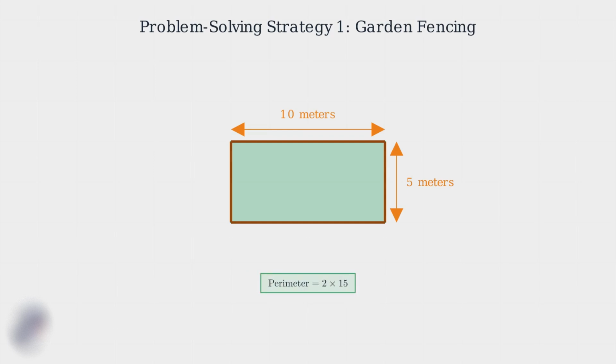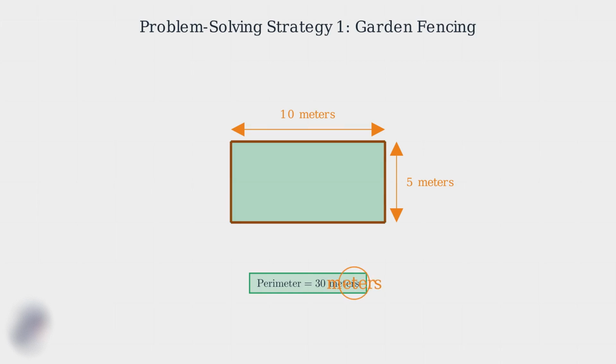First, we solve what's inside the parentheses. 10 plus 5 equals 15. So now we have perimeter equals 2 times 15. Finally, we multiply. 2 times 15 equals 30. Therefore, the perimeter is 30 meters. This means the gardener needs exactly 30 meters of fencing material.